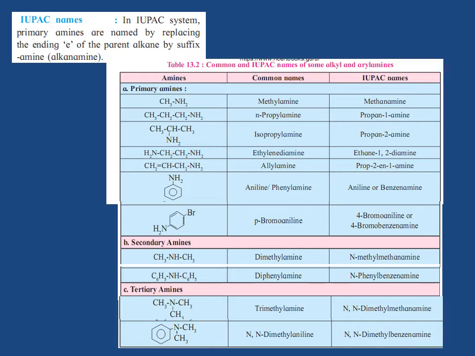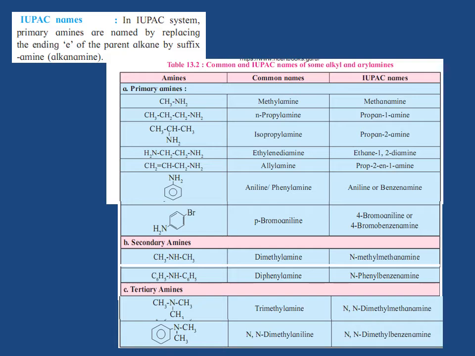Second one, CH3CH2CH2NH2. Common name n-propylamine. Now this molecule contains 3 carbon atoms, and therefore the parent alkane is propane, and hence propan-1-amine. To the first carbon, the NH2 group is attached, and therefore propan-1-amine. Next one, CH3CH(NH2)CH3. Common name is isopropylamine, and IUPAC name is propan-2-amine.